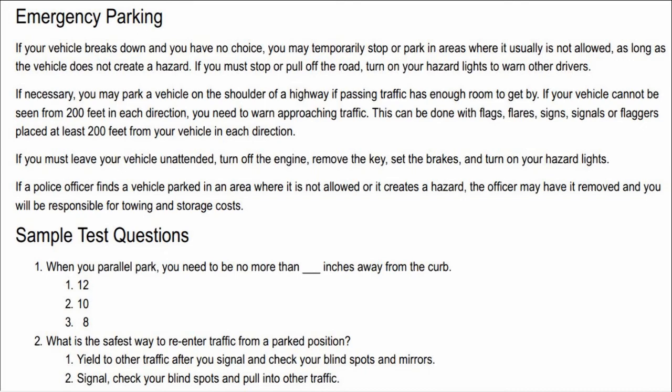If necessary, you may park a vehicle on the shoulder of a highway if passing traffic has enough room to get by. If your vehicle cannot be seen from 200 feet in each direction, you need to warn approaching traffic. This can be done with flags, flares, signs, signals, or flaggers placed at least 200 feet from your vehicle in each direction. If you must leave your vehicle unattended, turn off the engine, remove the key, set the brakes, and turn on your hazard lights.